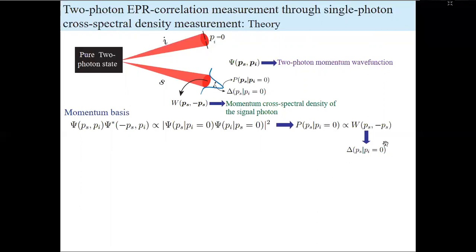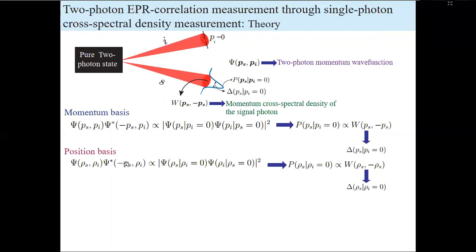Next, if the wave function in the position basis also satisfies the same condition, then by measuring the position cross-spectral density of the signal photon, we can figure out the conditional position uncertainty. Now we use these two conditions for measuring EPR correlation, and let's begin with an example.